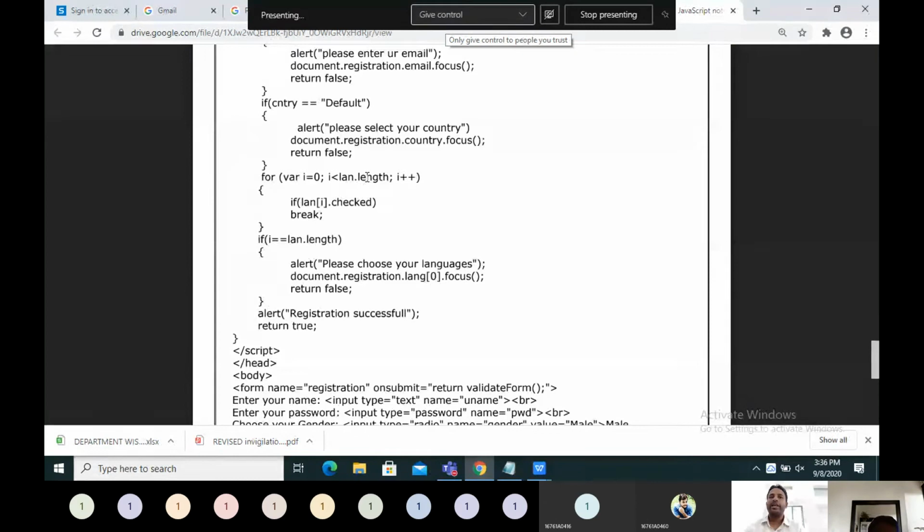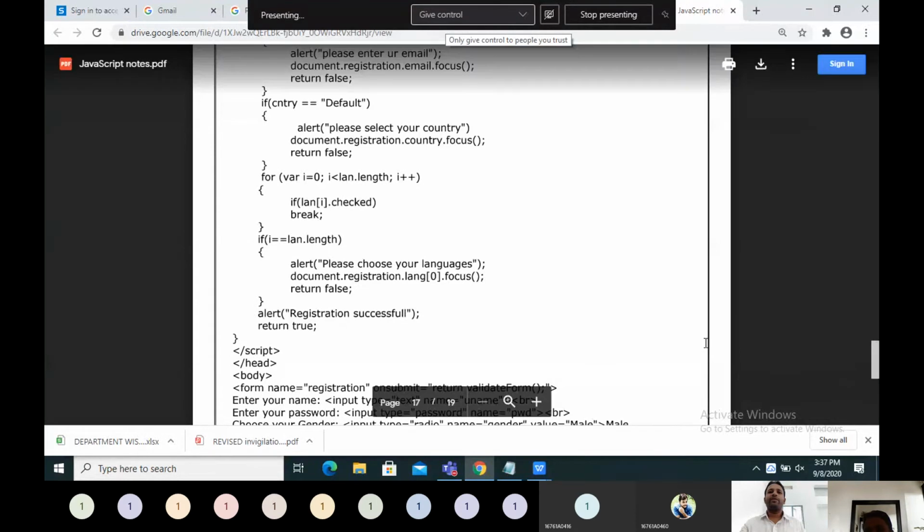Those are all checkboxes, so that's nothing but a collection of items. We are finding out whether each one is checked or not. If it is checked, then break. Otherwise, it will execute till the end. If it reaches the end, it shows the alert 'please choose your language', focuses on the first element and returns false. Okay, that is one thing.